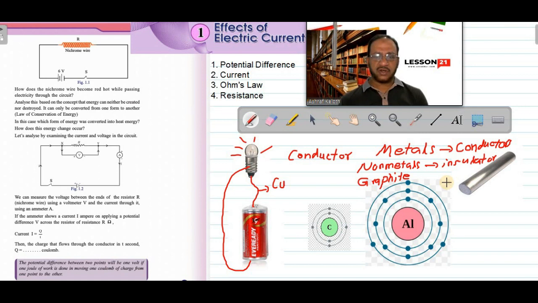When you see the structure of an atom, for example, you take a non-metal carbon and a metal aluminum. Usually the main difference between the structure of metal and non-metal is that metals are all big atoms. All metals are larger in size, and non-metals are very small in size.